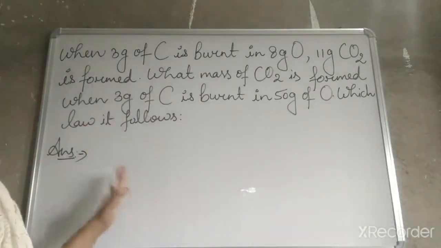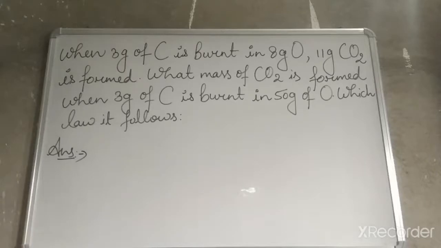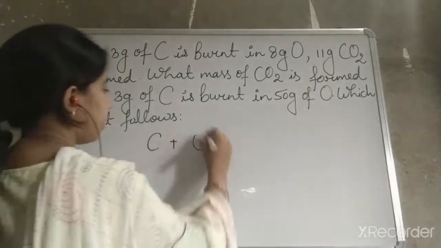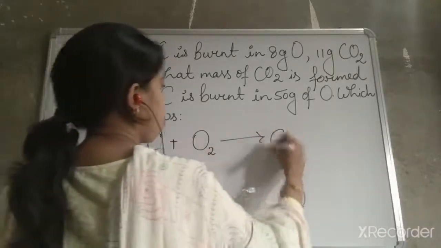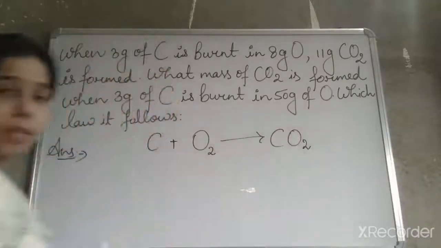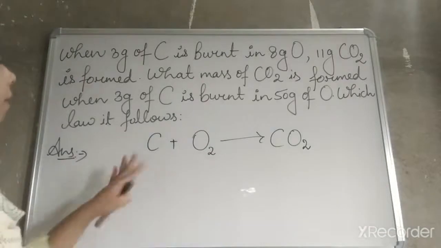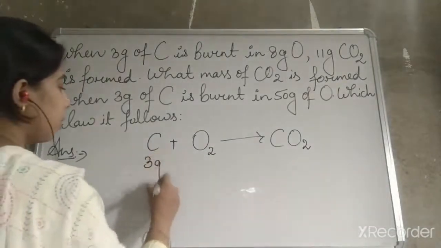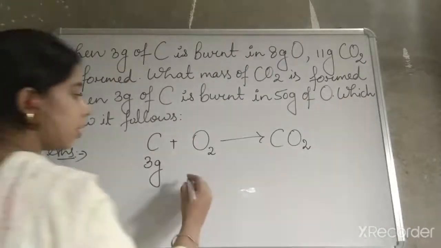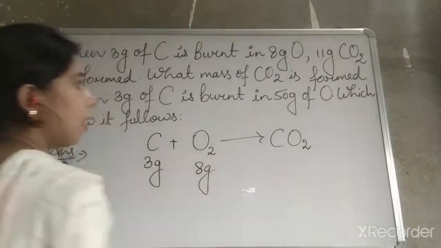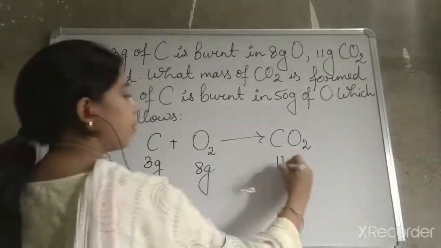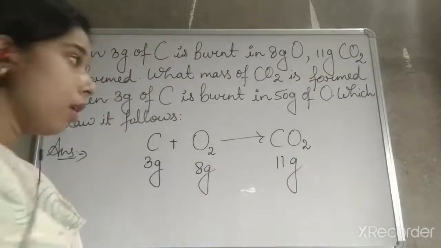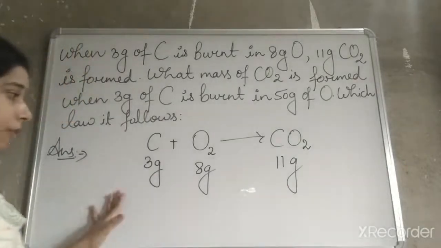So first of all, you see here, carbon reacts with oxygen to form carbon dioxide. You can see the mass of the carbon is 3 gram, the mass of the oxygen is 8 gram, and 11 gram of carbon dioxide is formed. So by this you can see which law it is following.